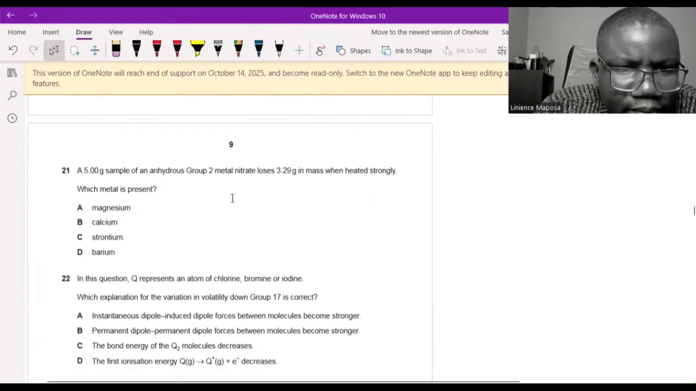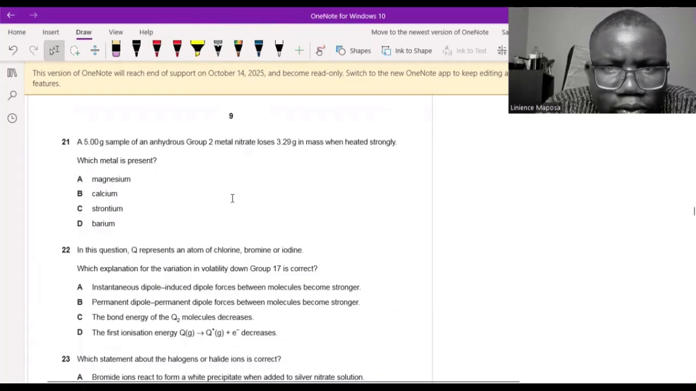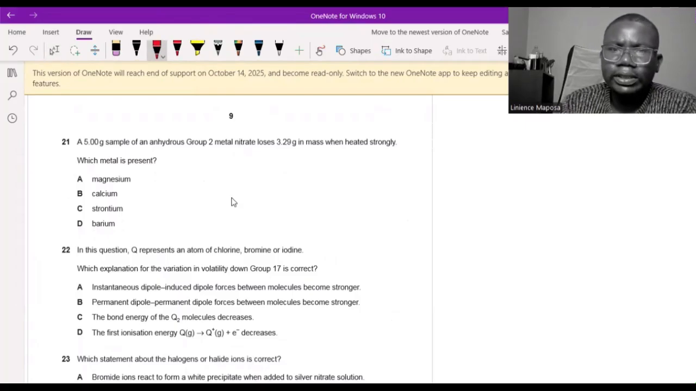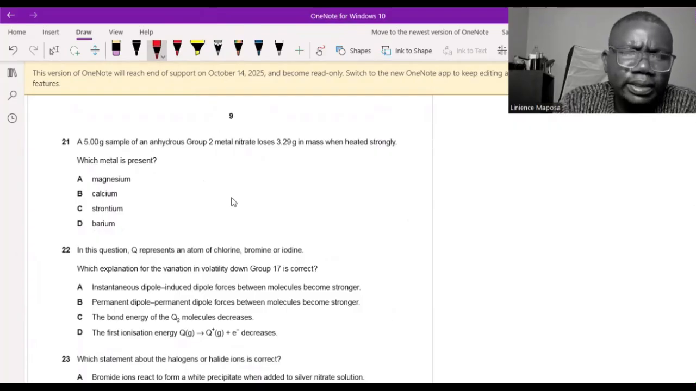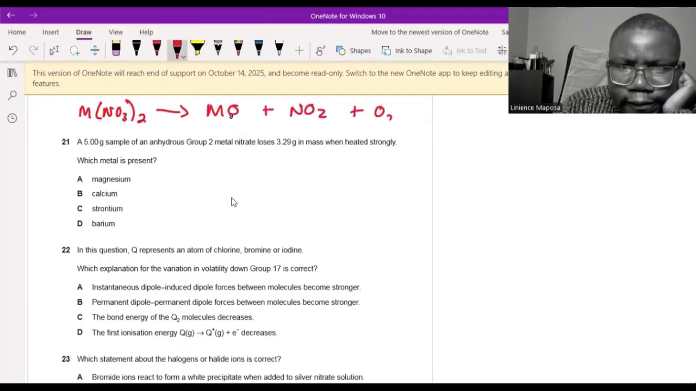Okay, a 5-gram sample of an anhydrous group 2 metal nitrate loses 3.29 grams when heated strongly. This is thermal decomposition of group 2 nitrates. They didn't say what it is, so I'm going to write metal nitrate. If it's group 2, then I need a 2 here. It decomposes to form metal oxide plus nitrogen dioxide, if you remember, plus oxygen.